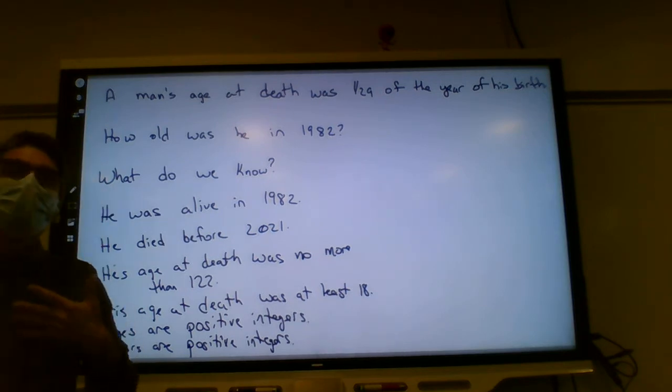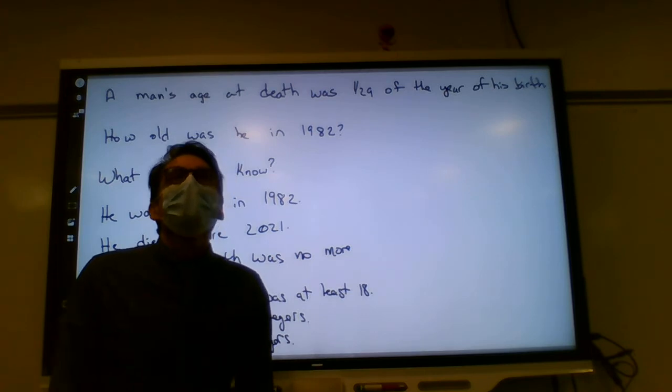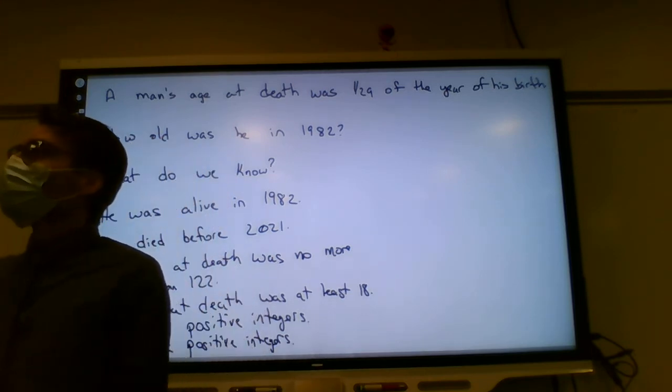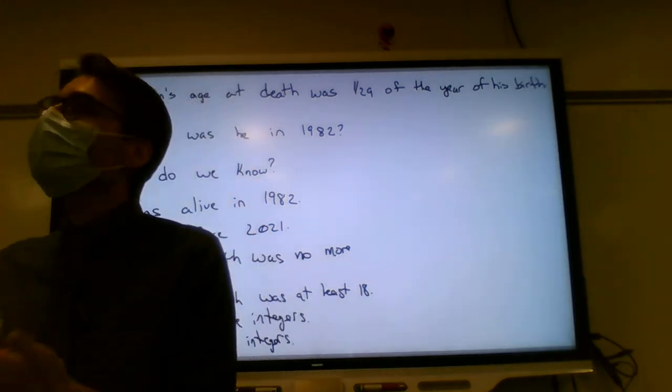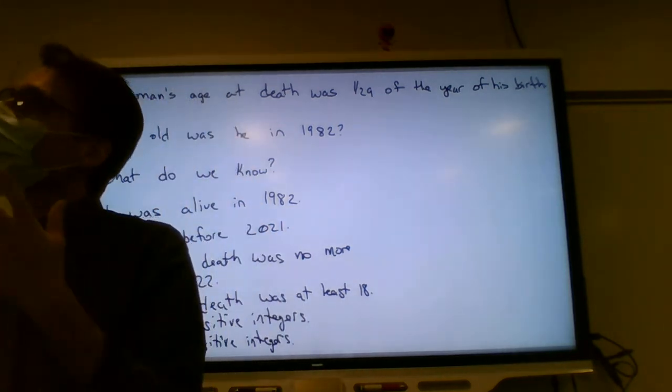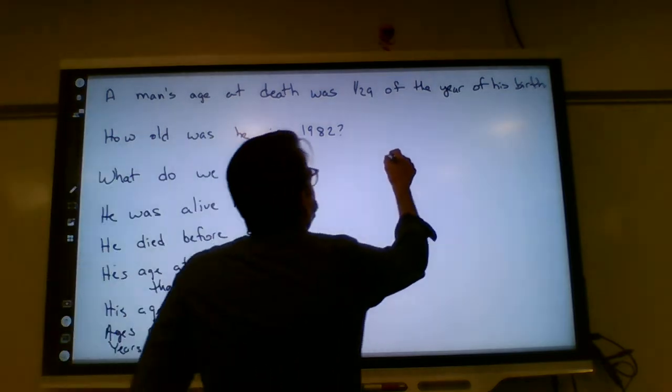Now, we think about what do we not know. I mean, we don't know where this person lived. Right? We don't know this person's name. There's a lot of things we don't know, but that aren't necessarily relevant. We can come back to those and see. What do we need to know?